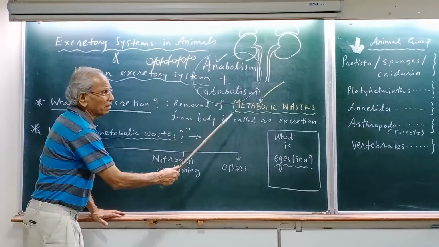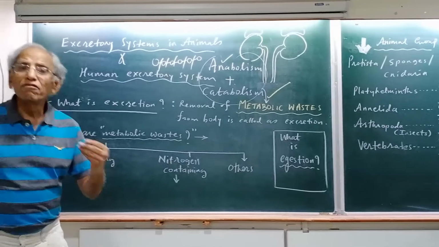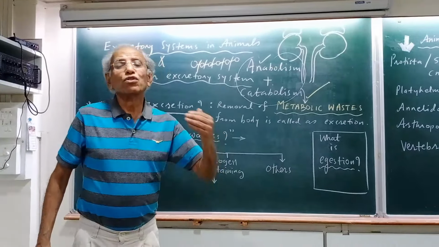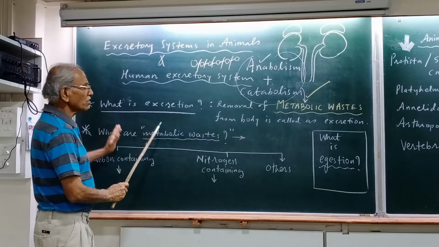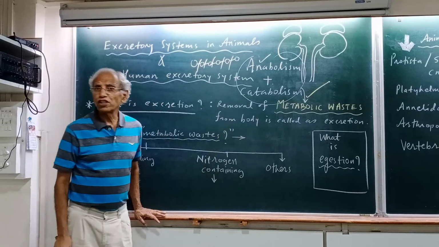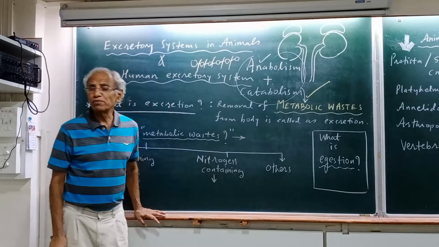Metabolic wastes are those which are unwanted, harmful, poisonous materials. They should not accumulate in our body and so they must be removed. So what is excretion? The removal of metabolic waste from the body. What is metabolism? Taken together, anabolism and catabolism.